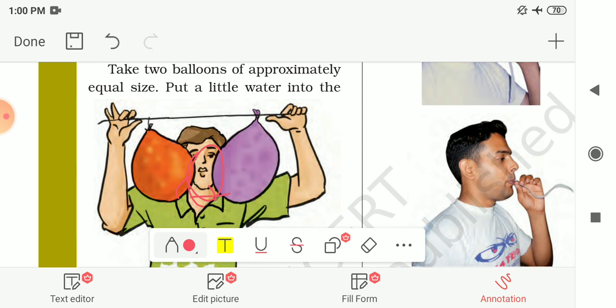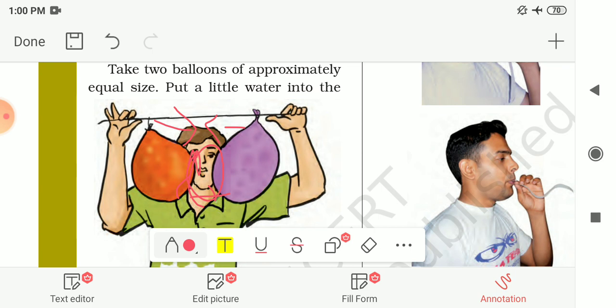The reason behind that is on blowing in the space between the balloons, the air pressure over here decreases, and so these 2 balloons are forced towards the space between them and they come closer. This balloon is forced towards this side and this one is forced towards this side. So that's why they come closer to each other. So from this activity also we can say that the air pressure decreases when the speed of the wind increases.